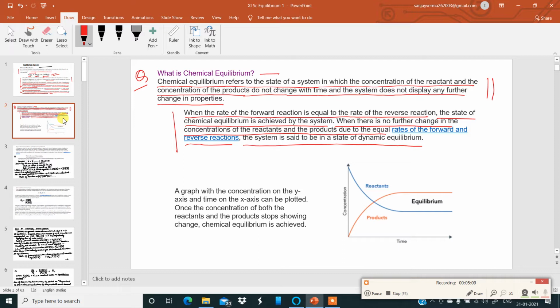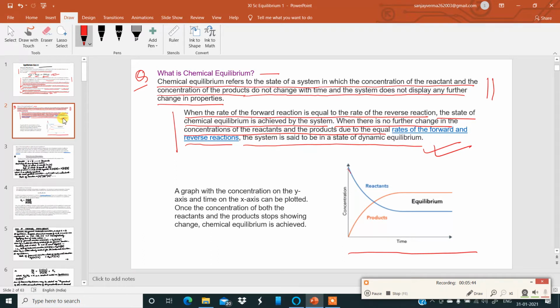The rate at which the reactants are reacting and the products are being formed are equal. So the reaction is happening in the forward direction also, and the reaction is happening in the backward direction also. That is why it is dynamic in nature. So this equilibrium is called dynamic equilibrium. Try to remember this as well. Now, if you look at a plot over here, concentration versus time. Reactants in the beginning, the concentration of the reactant is high, and the concentration of the product is 0.